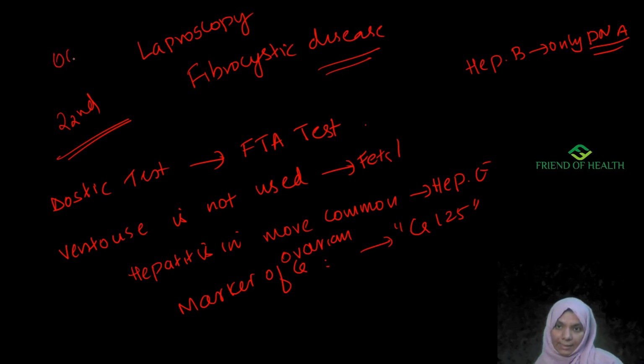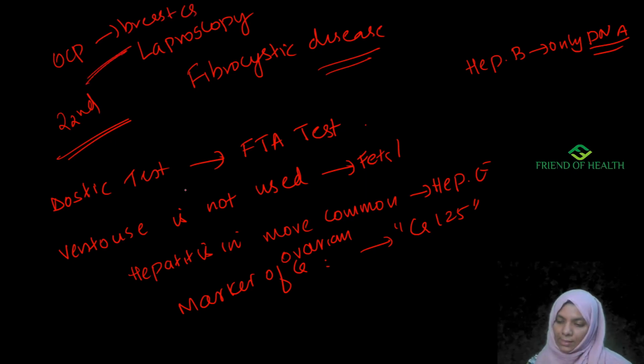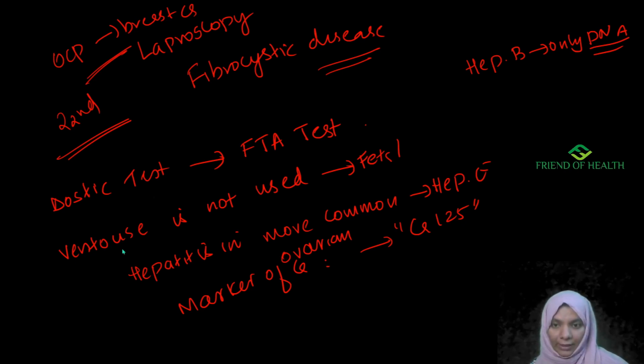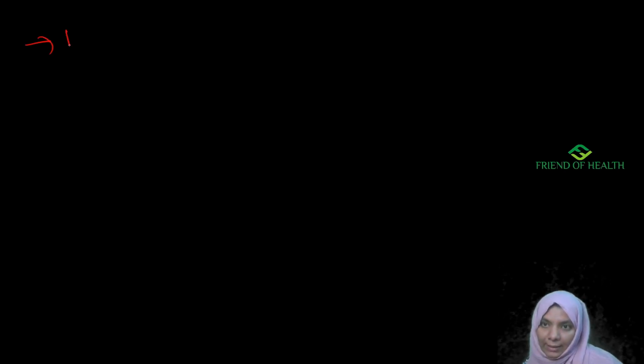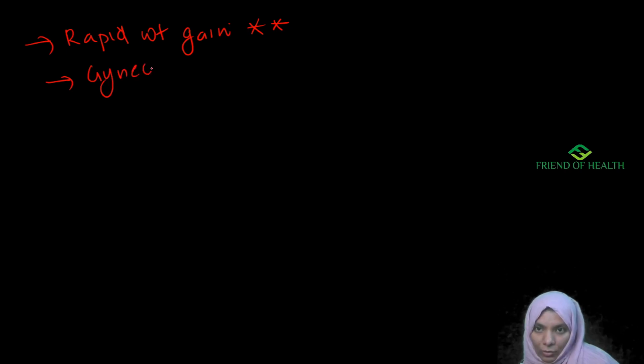OCP increases the risk of breast cancer. That's why it is an absolute contraindication. Then amniocentesis can be done after 15 weeks. Next one. Earliest sign of pregnancy induced hypertension is rapid weight gain. This is very important. Then most common type of female pelvis is gynecoid.